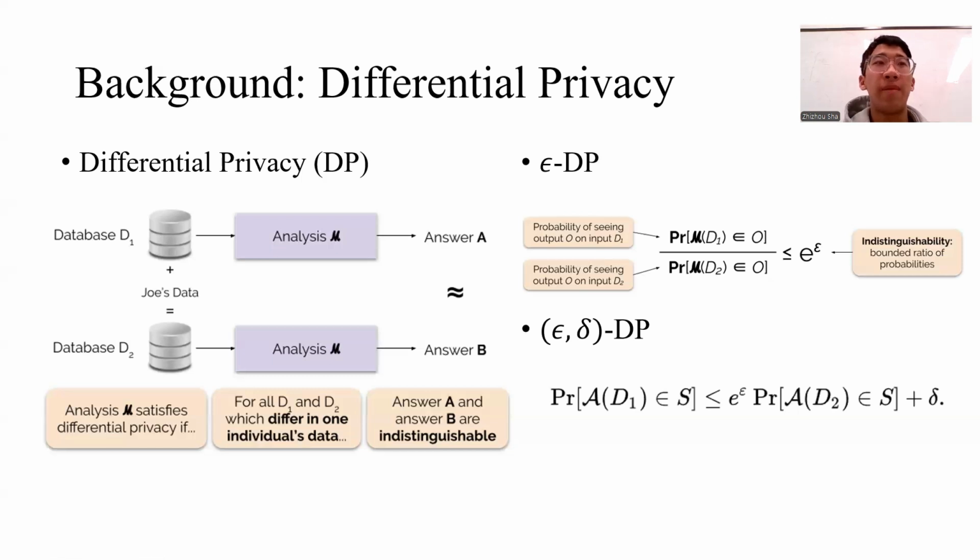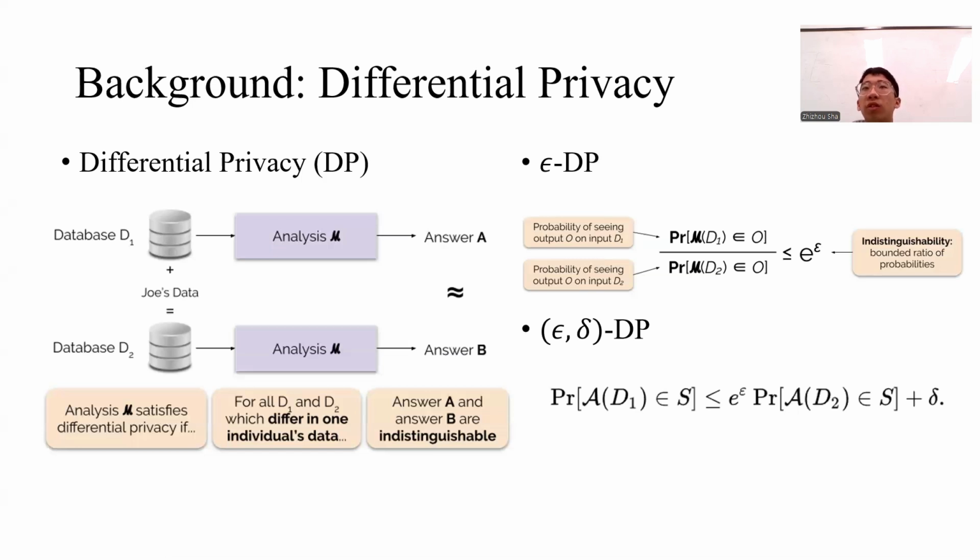The attacker can use the analysis M on the database D2 to get answer B. Our goal is to make answer A and answer B somehow indistinguishable. In this way, we can protect the privacy of Jaws's data by not letting the attacker know the difference between A and B.